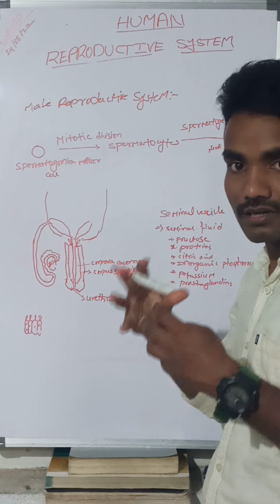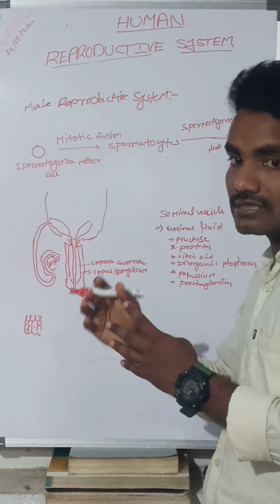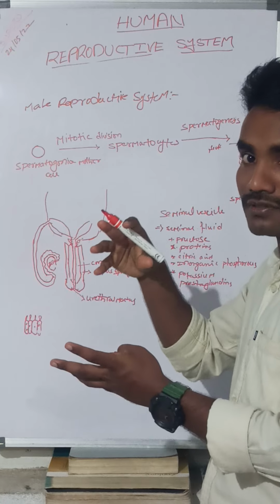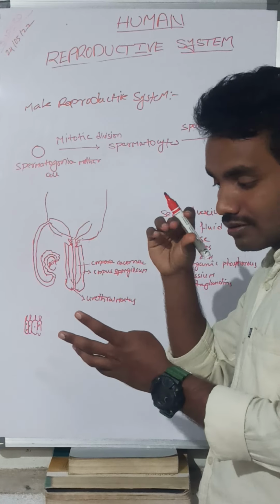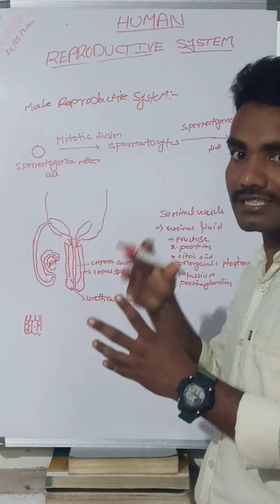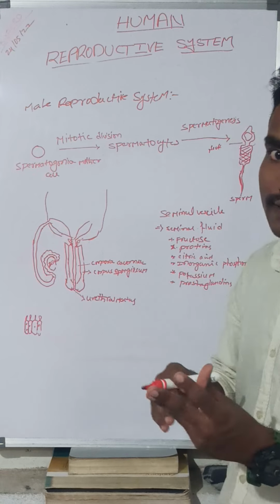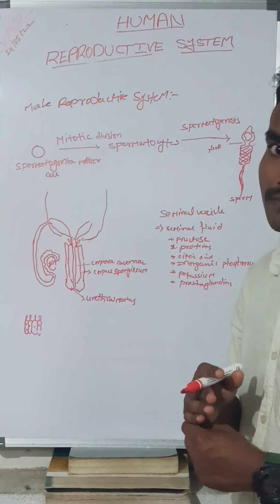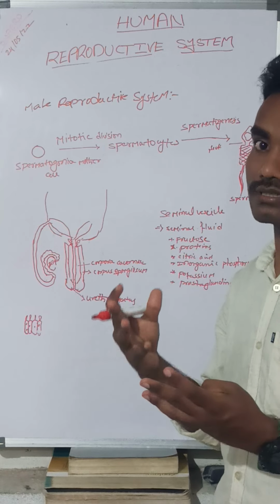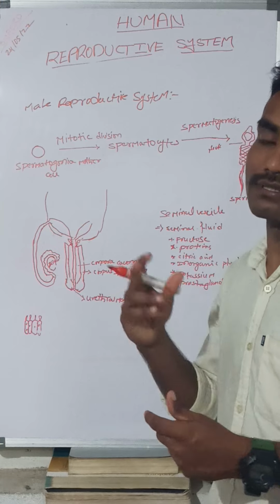It passes through the vaginal orifice, then enters the uterus. From there the fallopian tube has the gamete, and it will be fertilized there. Let me discuss that in the coming lecture: what will happen in the female reproductive system when the sperm enters and passes through, and what conditions are required for fertilization.